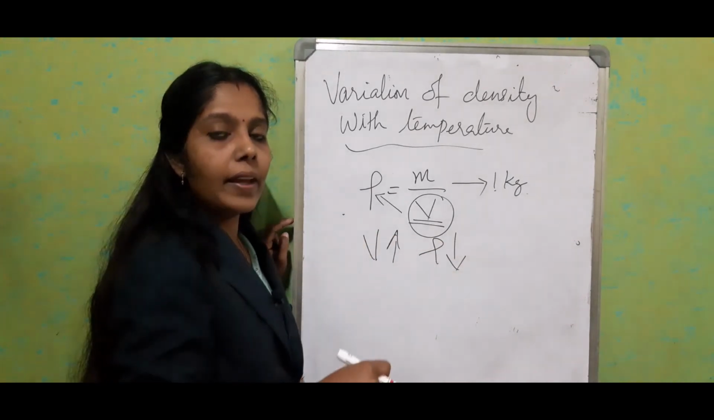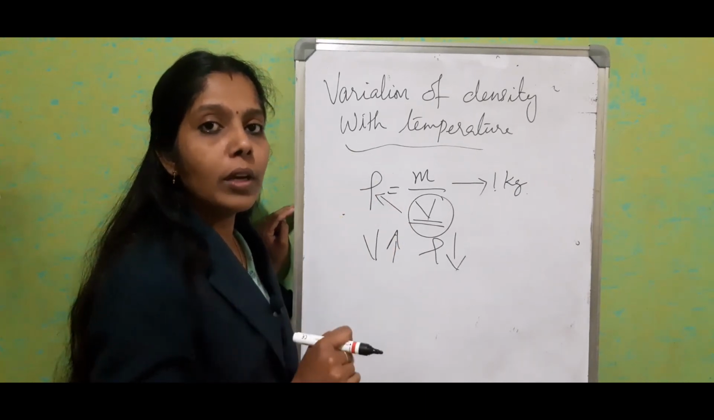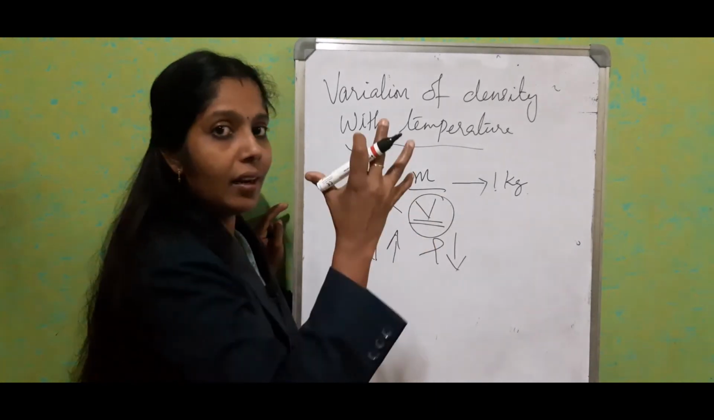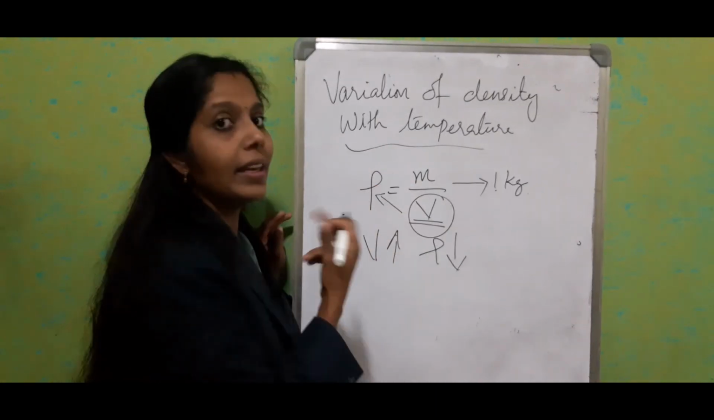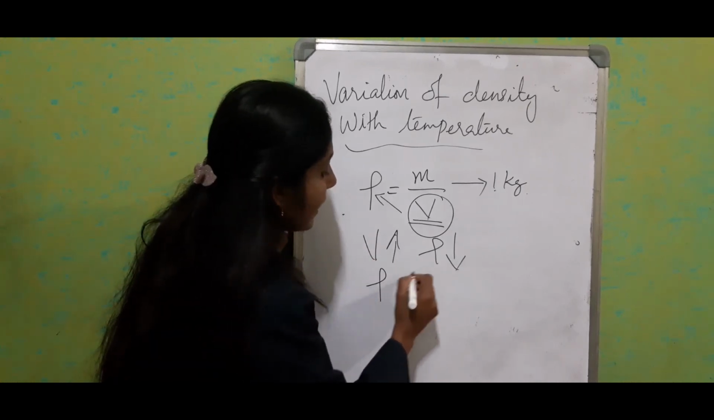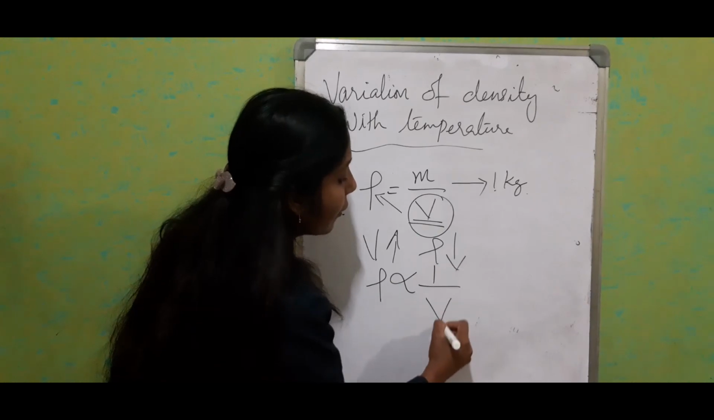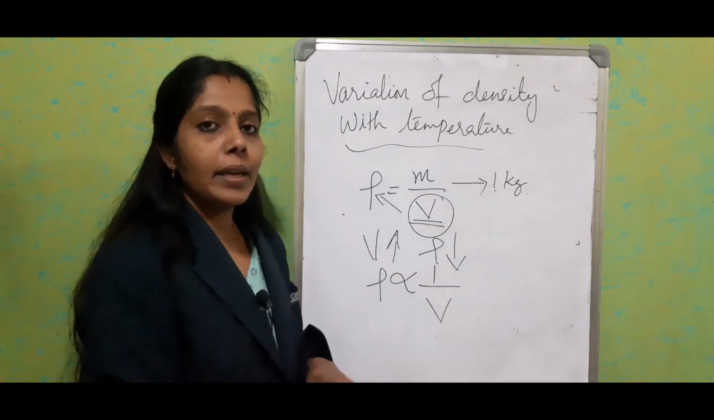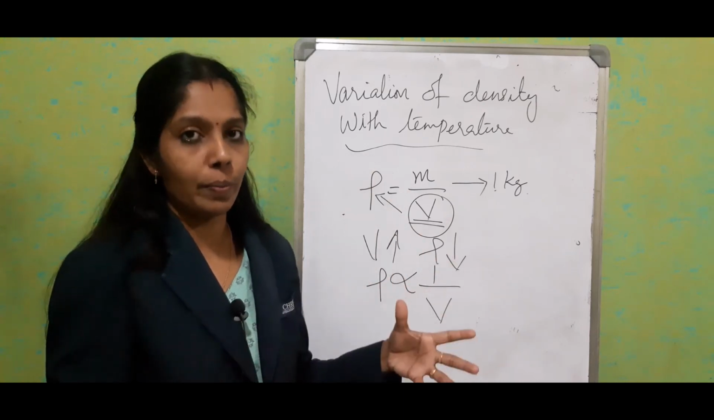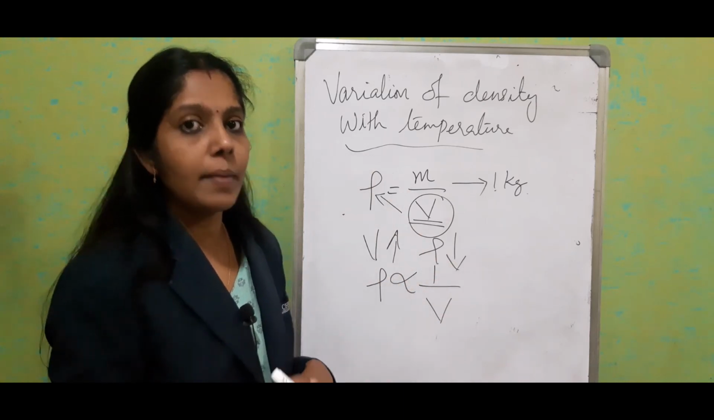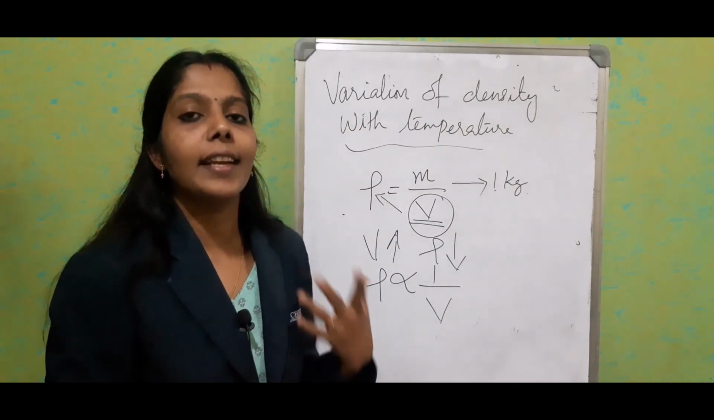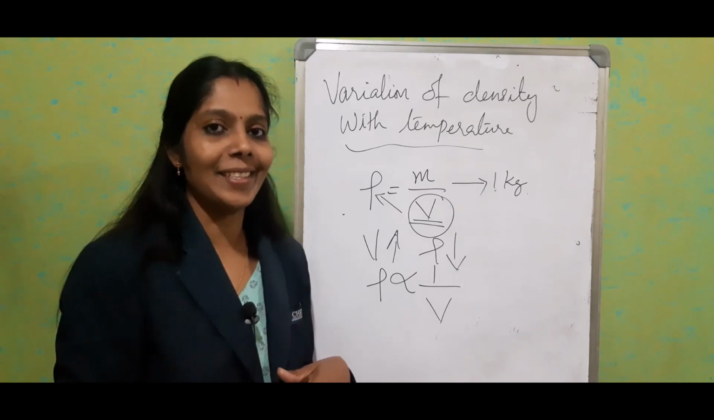In the same way, if the material is being cooled down, what happens? Mass is not going to change, volume will reduce, so at that time the density increases. Or else we can say that density is inversely proportional to the volume. Inversely means if one is increasing, the other factor is decreasing, just the opposite. That is called inversely proportional. So we can say that as the temperature increases, the density of the material will decrease.